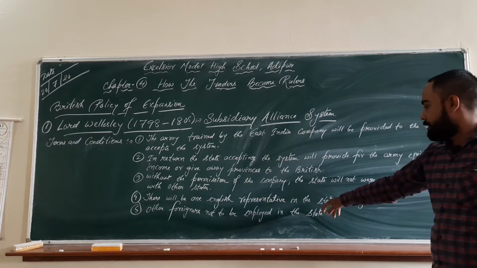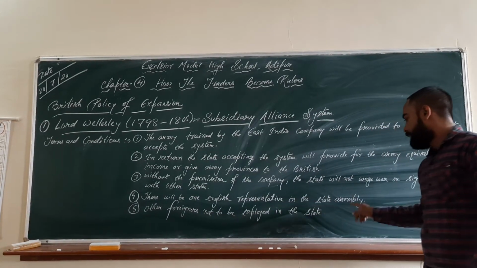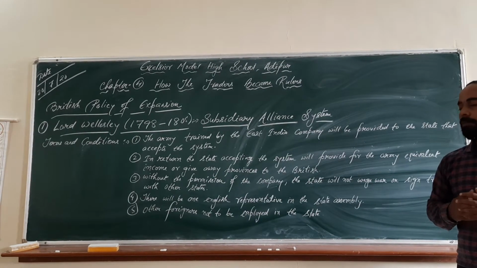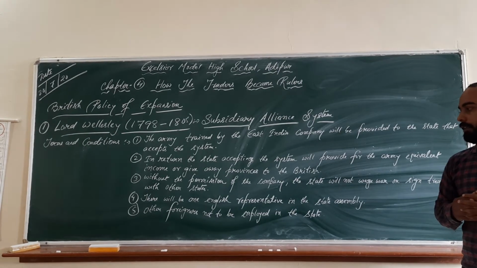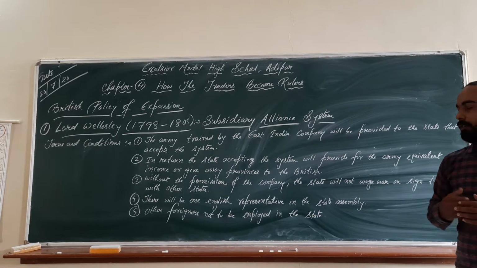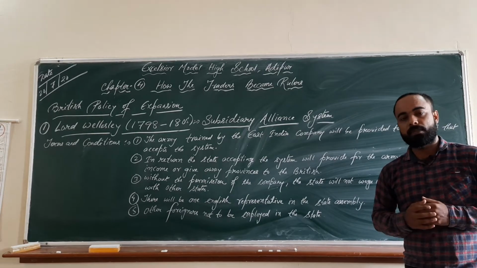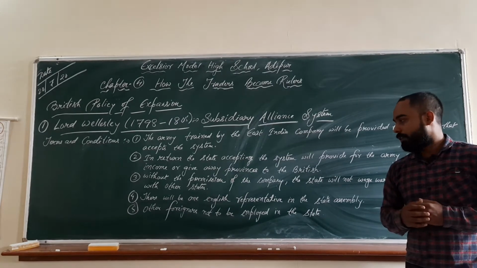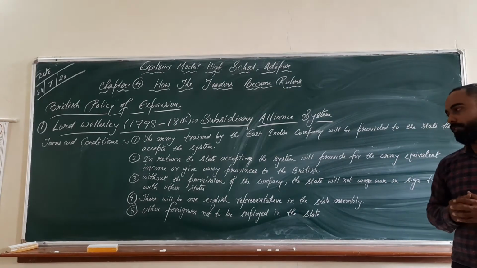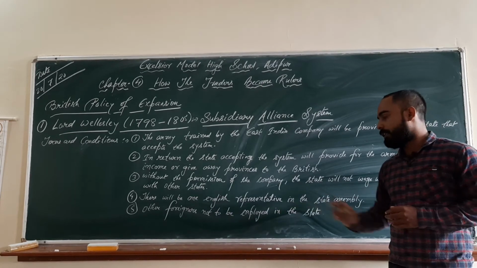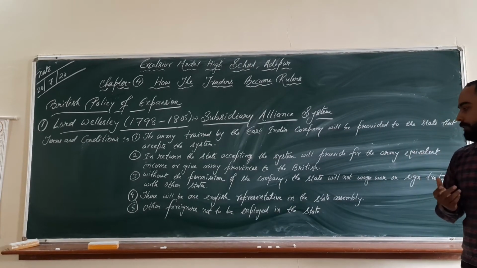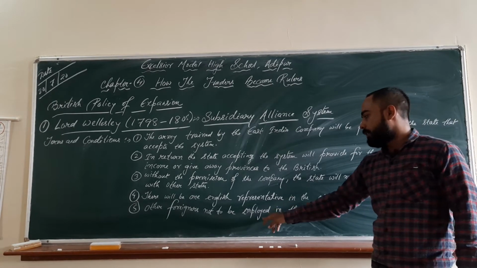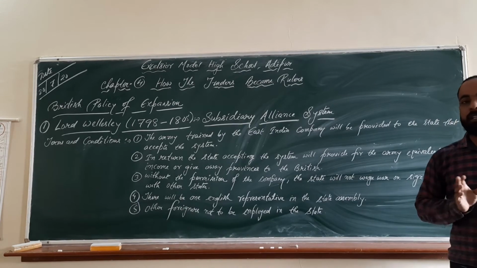The fourth condition was that there will be one English representative in the state assembly. The Britishers were very much aware of the fact that in order to expand or to get information from the various assemblies of the state, they have to keep one person as the representative in the state assembly. So, the fourth condition was that there will be one English representative in the state assembly, and except the British, no other foreigners will be allowed in the state.